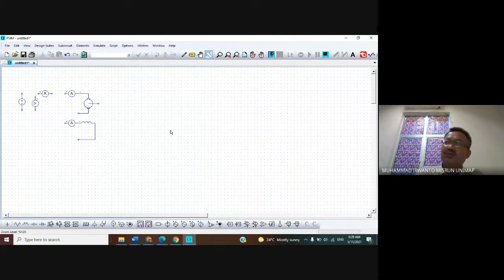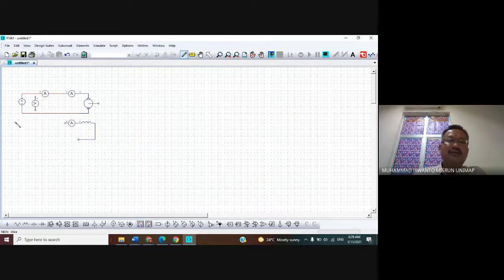Okay, now we want to connect. Please use the menu bar wire. Click menu bar wire, and then please connect. For example, this is positive. Click here to here, and then here to the positive terminal of the DC voltage source. The negative of the DC motor, connect from here to the negative of the voltage source, like this.